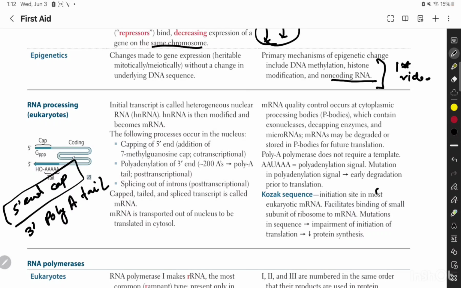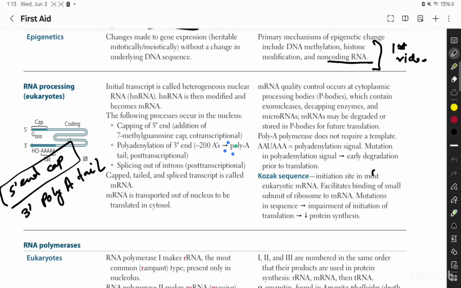How I remember is that 5 is the higher number, so you set the cap over there. So you set the cap at 5 prime and the back end is the 3 prime end, and that's the poly A tail. Then you have the splicing of introns. As I told earlier, splicing is basically the removal of introns and retention of exons. And then the messenger RNA is transported out of the nucleus to the cytoplasm.